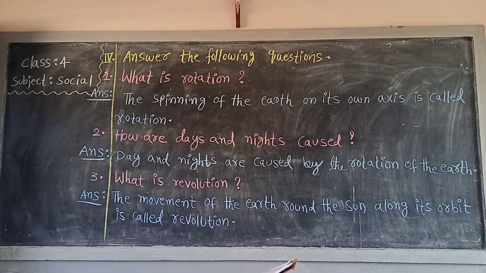Next, third one. What is revolution? Third question is what? What is revolution? Answer. The movement of the earth round the sun along its orbit is called revolution. Once more, third question answer. The movement of the earth round the sun along its orbit is called revolution.